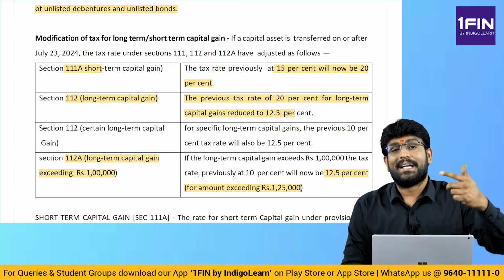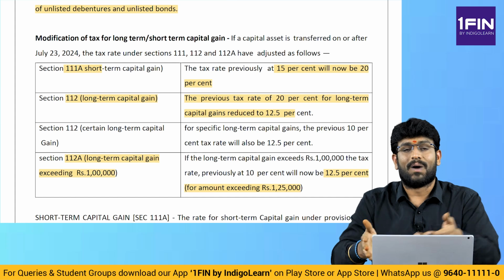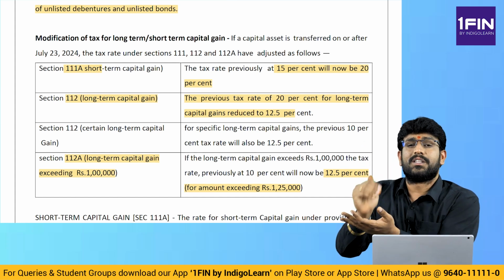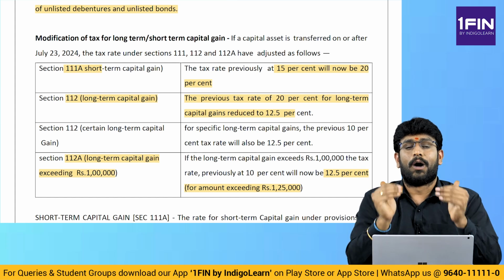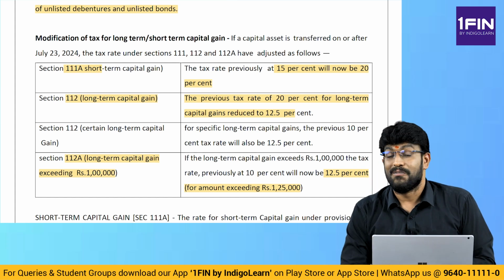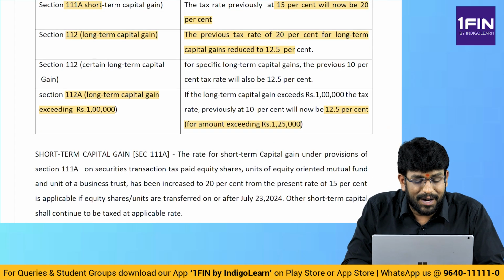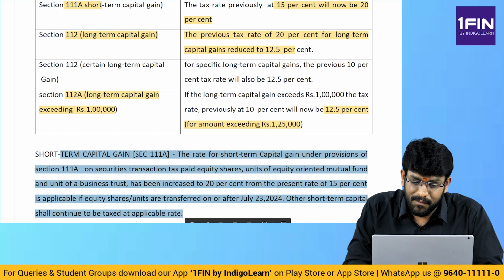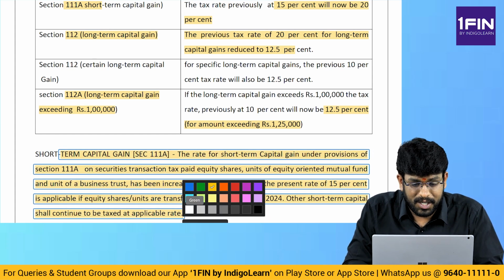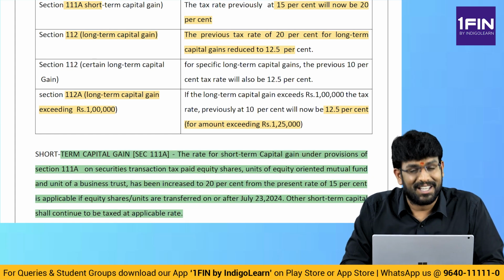What was the answer before? 10% on amount exceeding 1 lakh prior to 23rd July 2024. On or after 23rd July 2024, the answer is 12.5% on amount exceeding 1,25,000. Very, very important amendment, guys. These are very important amendments with respect to capital gains. Something highly significant, high possibility that question may trigger in the examination. So please make a note of it. Are we clear with that?